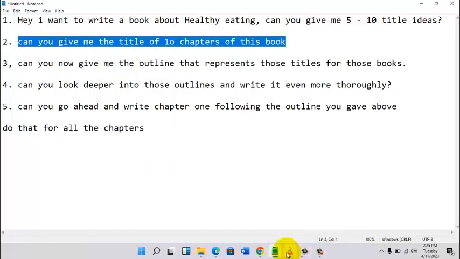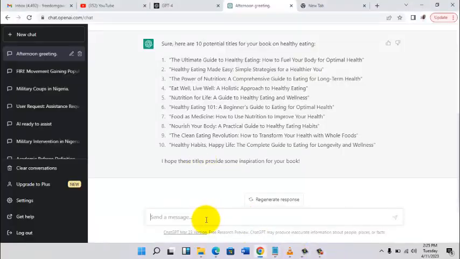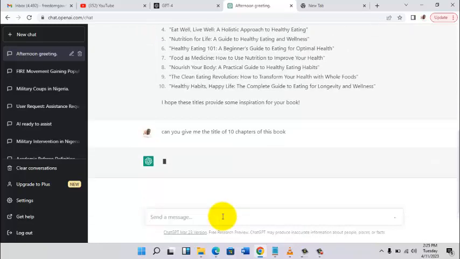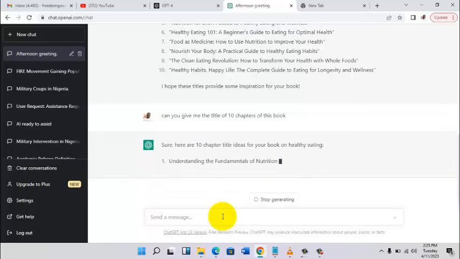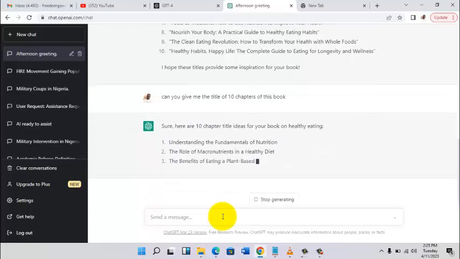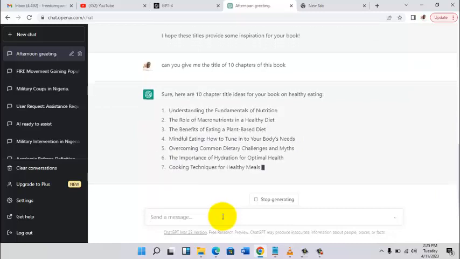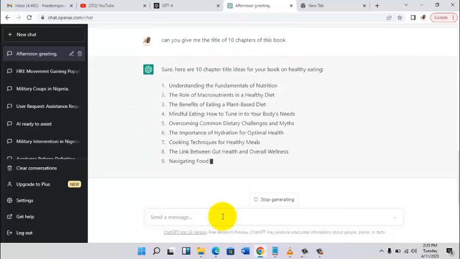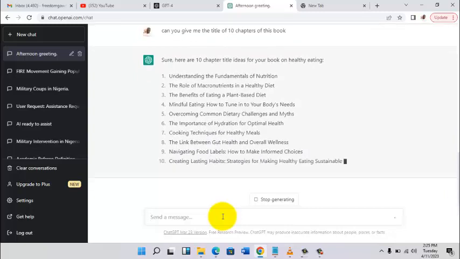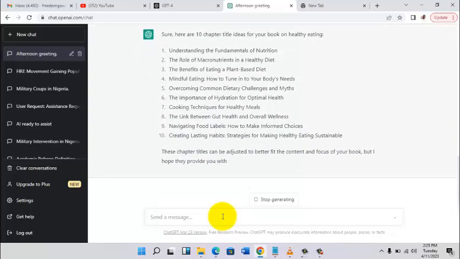So I'm going to copy this question and come here and say, can you give me the 10 chapters of this book? Okay, so chapter 1 is going to be Understanding Fundamental Nutrition. Chapter 2 is going to be The Role of Macronutrients in a Healthy Diet. Chapter 3, like that, till chapter 10.